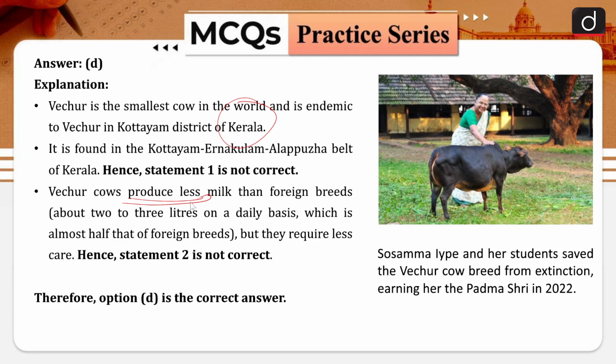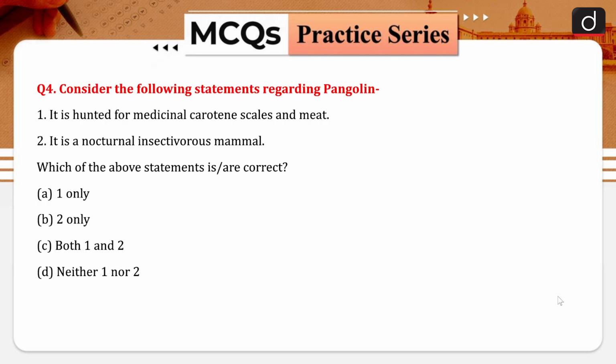Now here in this picture you can see this lady, her name is Sosamma Iype, and she is the person behind this movement. They have actually saved the Vetur cow breed from extinction, and that is why she was awarded the Padma Shri. Other than that, PM Modi has also mentioned this particular cow. He has been seen with them, so that is why it becomes even more important from your prelims point of view. Okay, now moving ahead, consider the following statements regarding the pangolins.